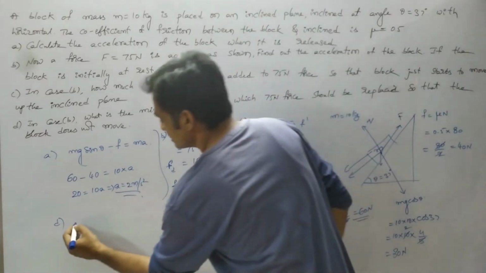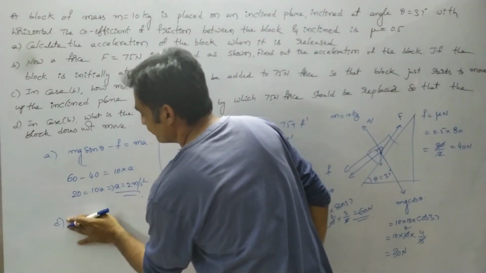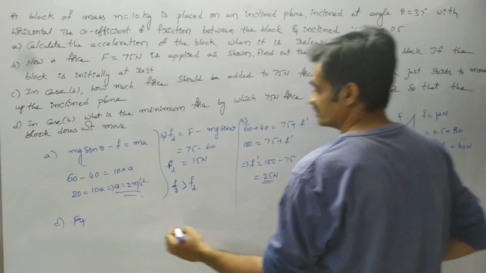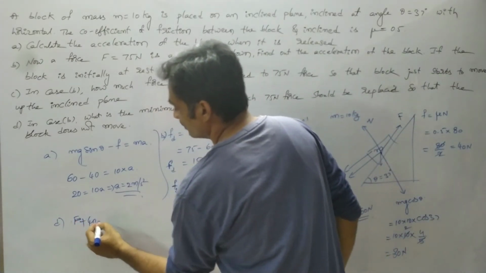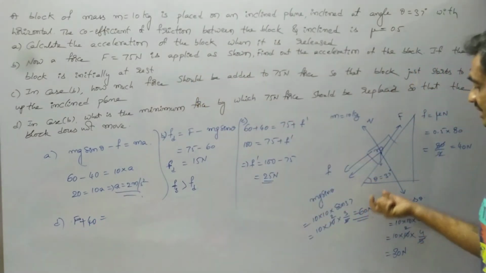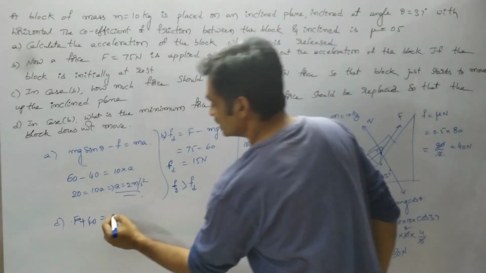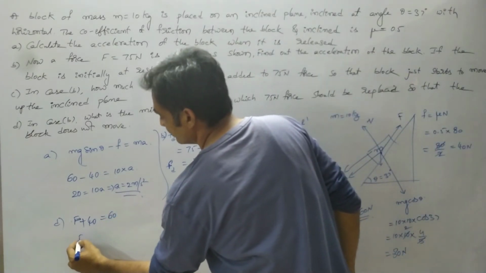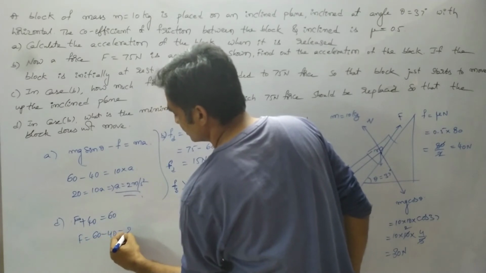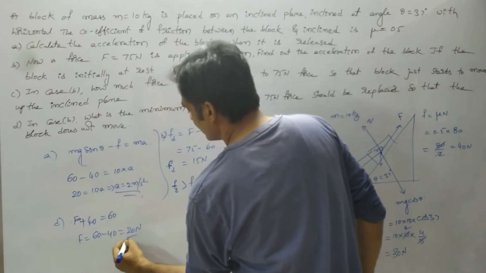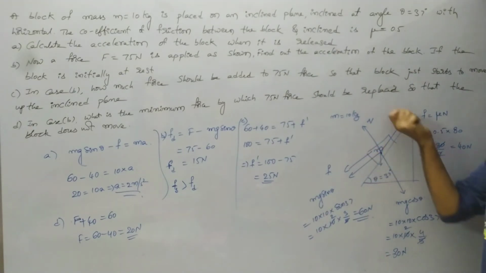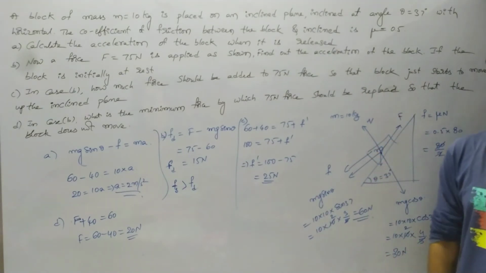For this, we consider that the applied force on the block plus the frictional force of 40 Newton equals the force acting on the block in the downward direction due to weight, which is 60 Newton. From that, F equals 60 minus 40, which is 20 Newton. So if we apply 20 Newton of force, the block will be at rest on the inclined plane. Take a screenshot, we will continue.